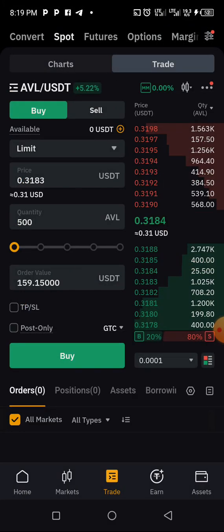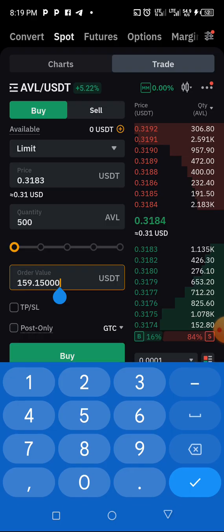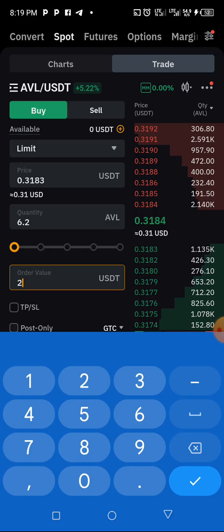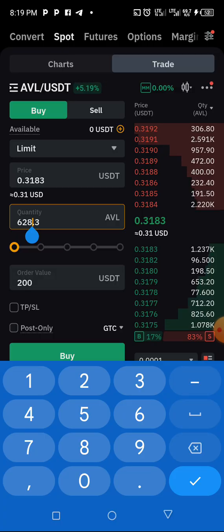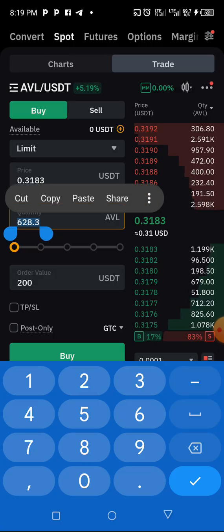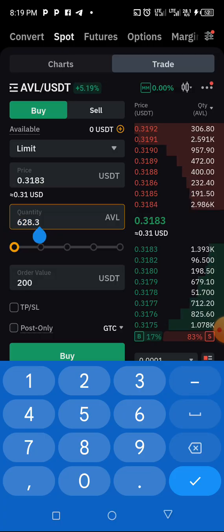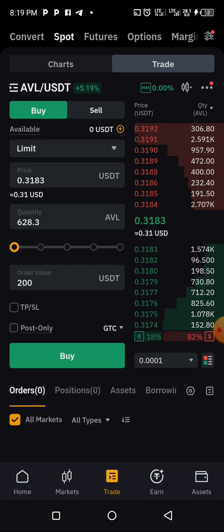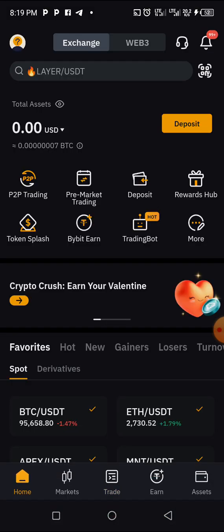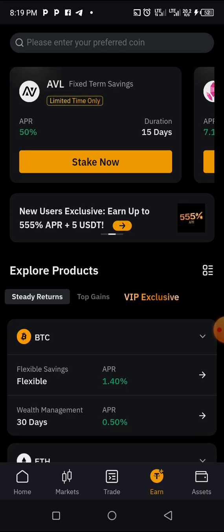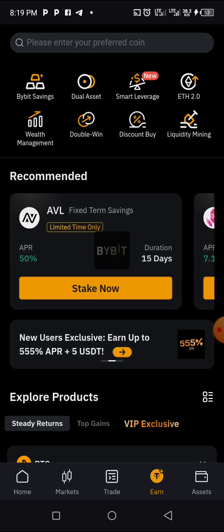So let's say we have $200 and then we want to buy AVL worth $200. We get 628.3. So we copy this AVL, then we go back to our Bybit Earn, okay? Then we click on the stake, okay?